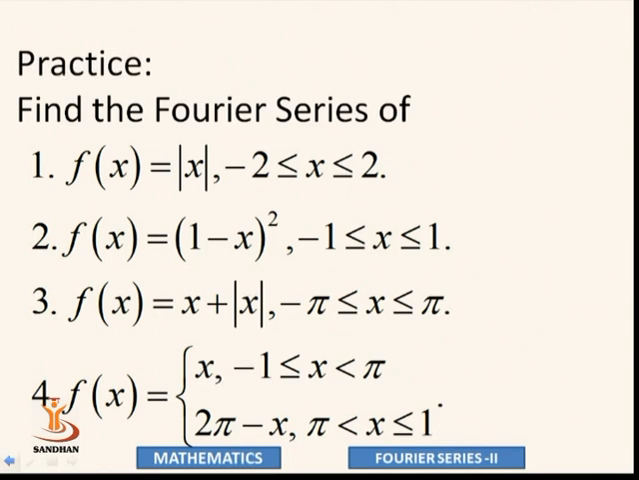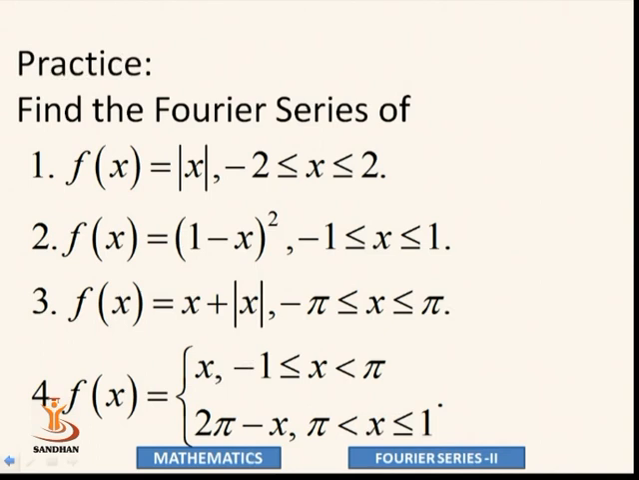So for practice, let's find the Fourier series of f of x equal to mod x, limit is minus 2 to 2. Mod x function gives us x when x is positive, and it gives us minus x when x is negative. So here mod x is an even function. So in minus 2 to 2 for our even function, we require only a0 and an.